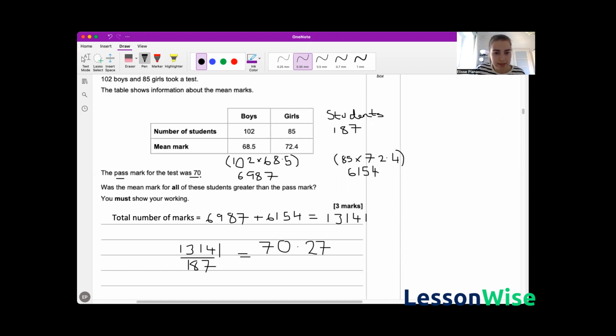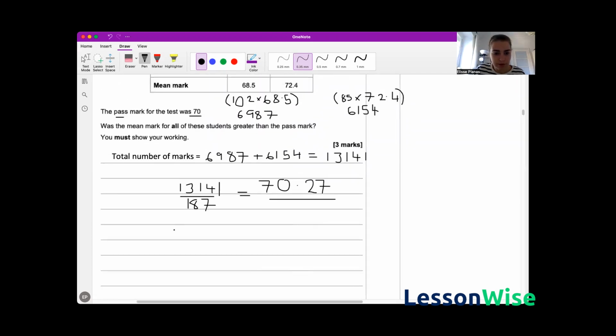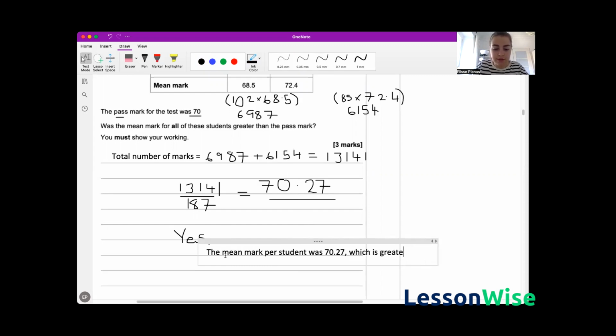Pass mark was 70. Was the mean mark for all these students greater than the pass mark? Yes, it was. So therefore, we can just write yes. We can put a little statement. Mean mark per student was 70.27, which is greater than the pass mark of 70.